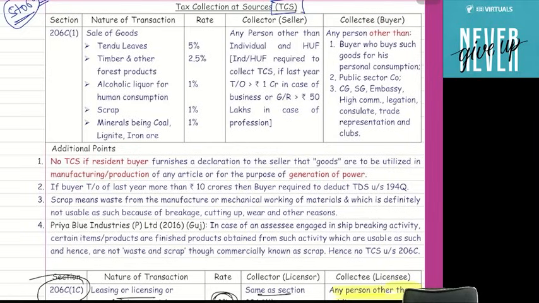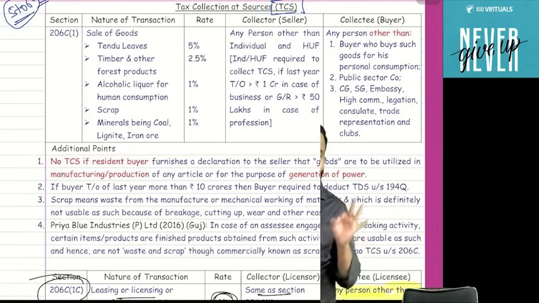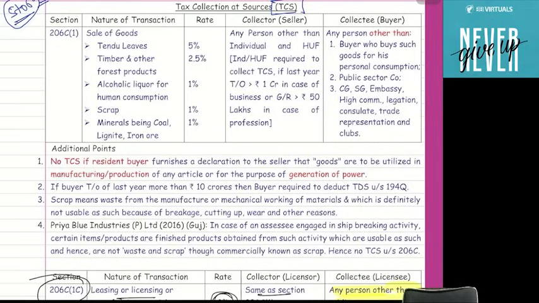After that, scrap, TCS rate is 1%. And in case of minerals, minerals include here coal, lignite and iron ore. Your TCS rate is 1%. So guys, there are 5 products. First is Tendu leaves, TCS rate 5%. Timber and forest product, TCS rate 2.5%. Alcoholic liquor for human consumption, TCS rate 1%. Scrap 1%. Coal, lignite, iron ore 1%.